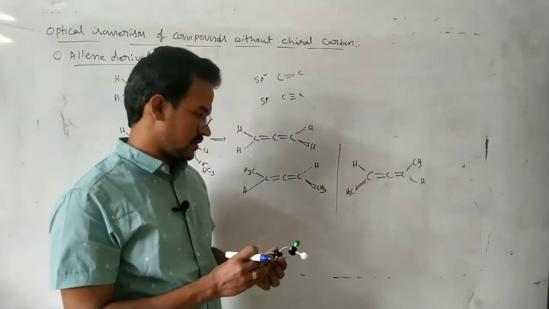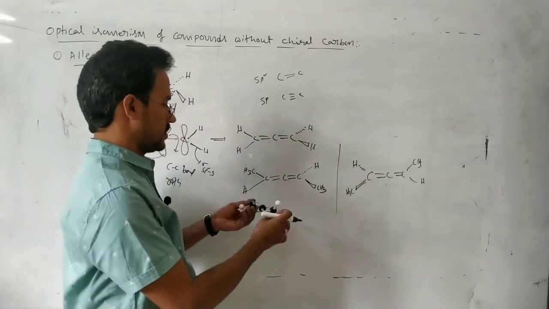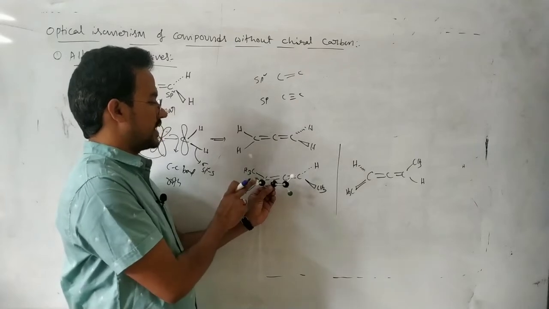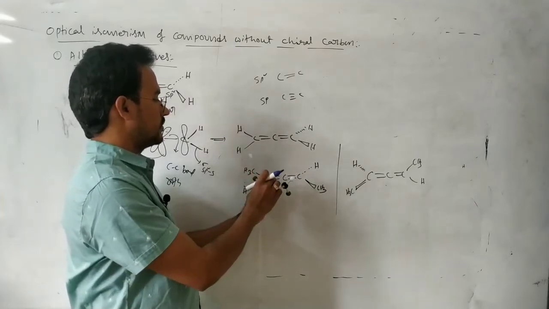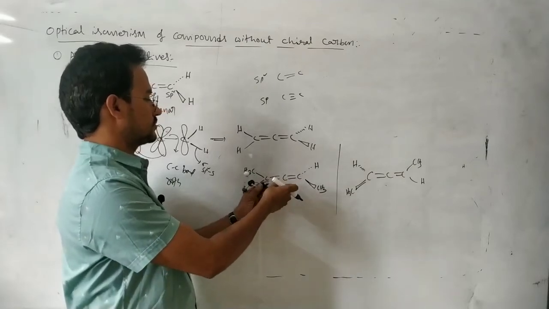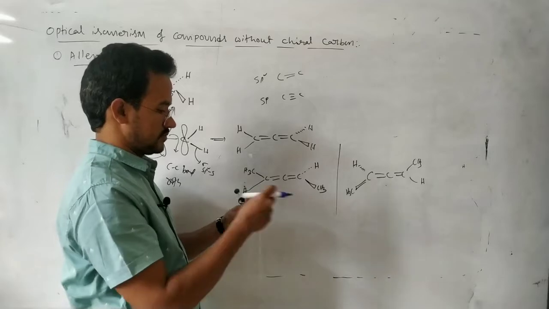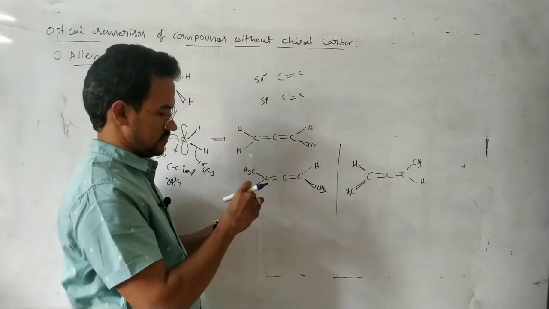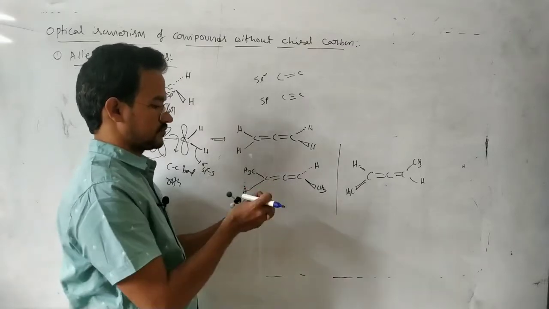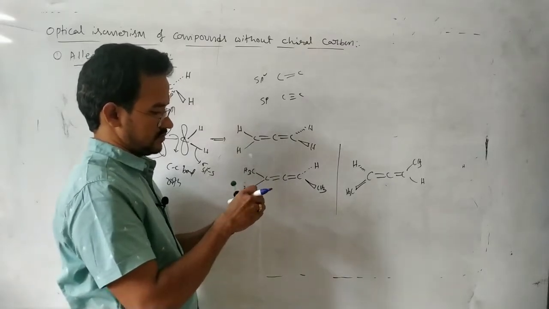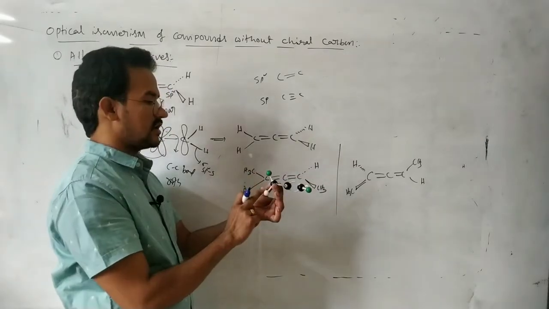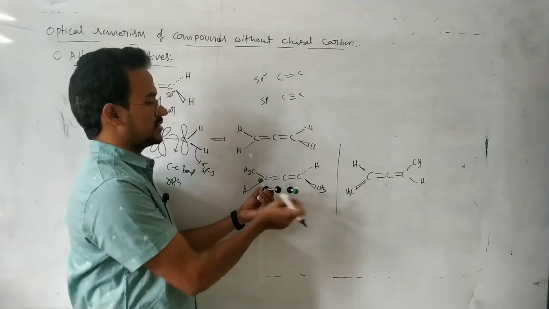Okay, this is this one. So here in this one, this is a methyl, this is a hydrogen. Here you see like this. Now here, this is a methyl on the plane, this hydrogen on the plane. Now here this methyl is above the plane, this hydrogen below the plane.